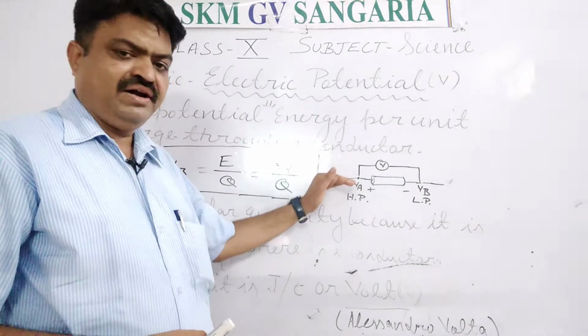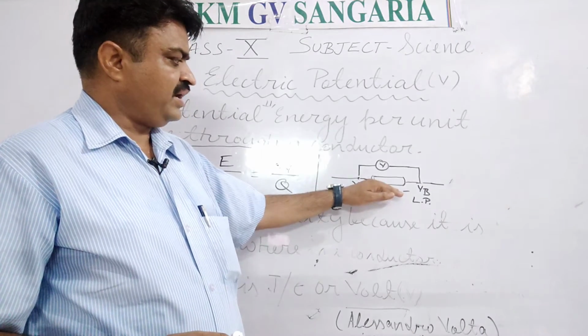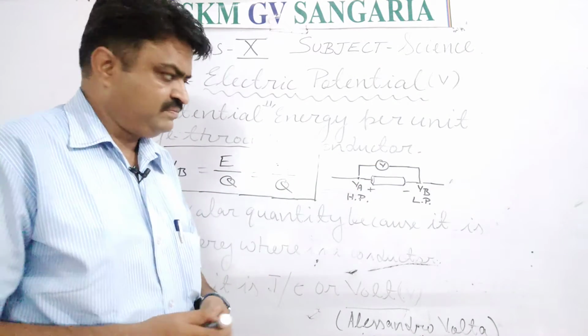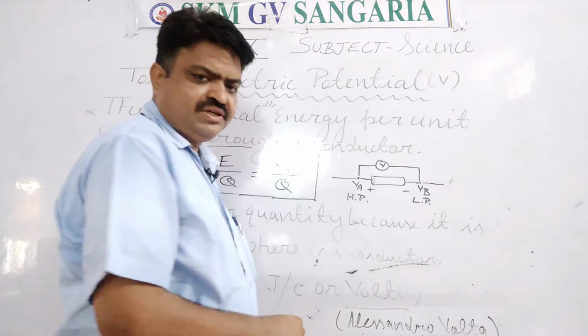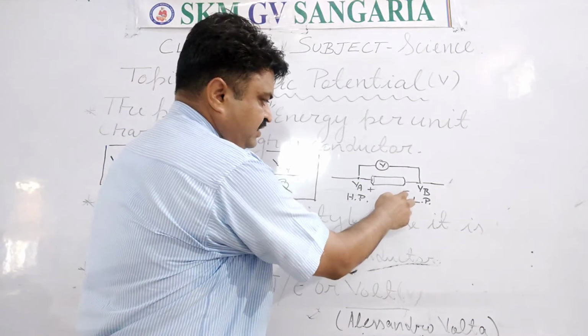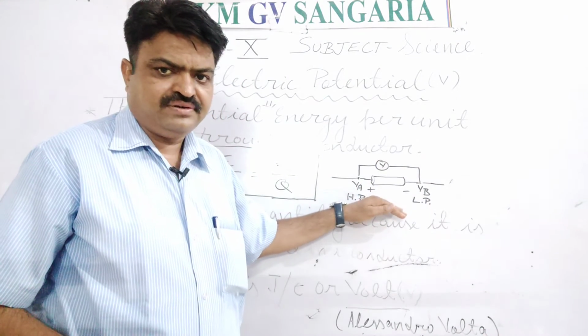Like I have drawn one diagram here. In this there is an electric cell I have drawn. This is indicating the positive terminal and this is indicating the negative terminal of the electric cell, student.